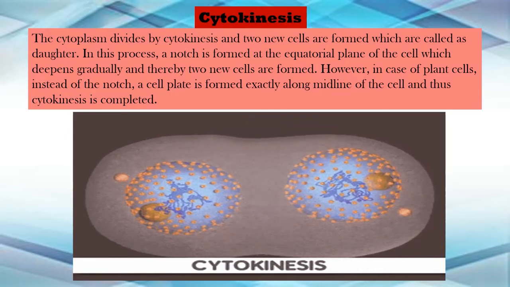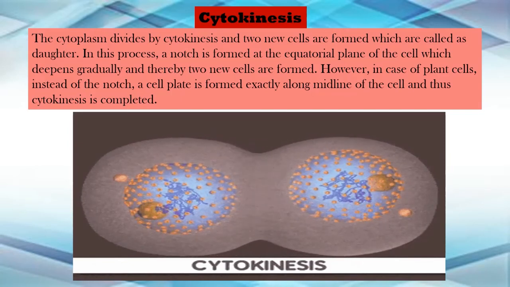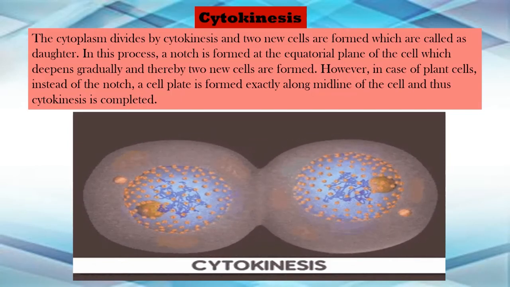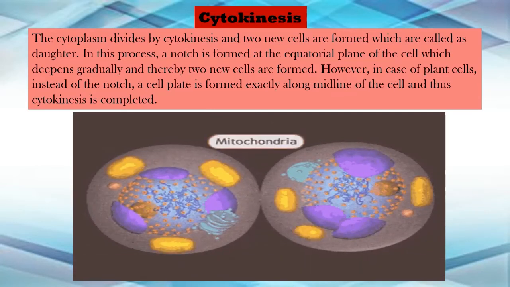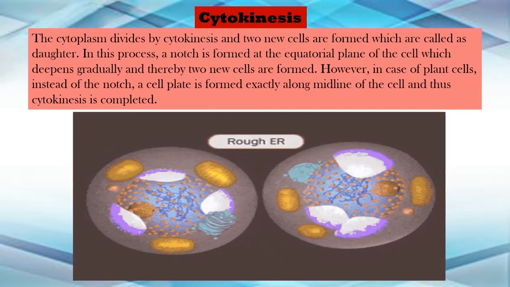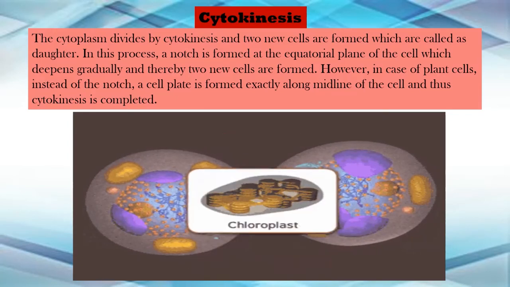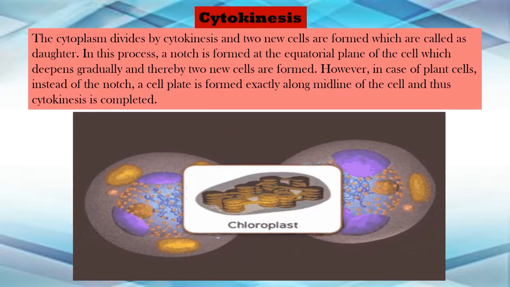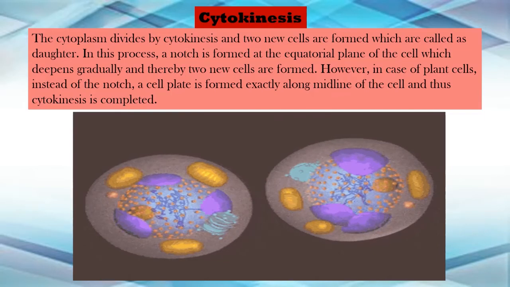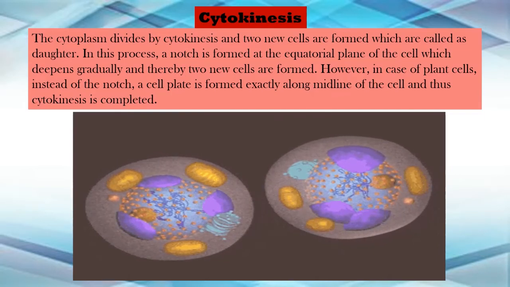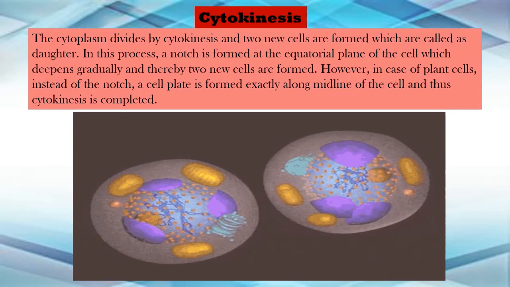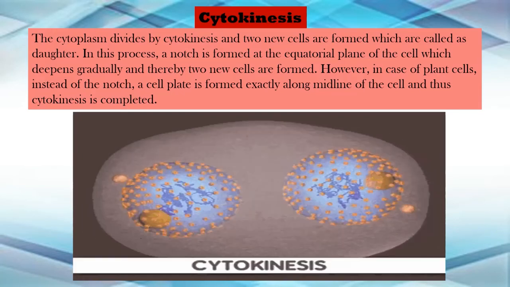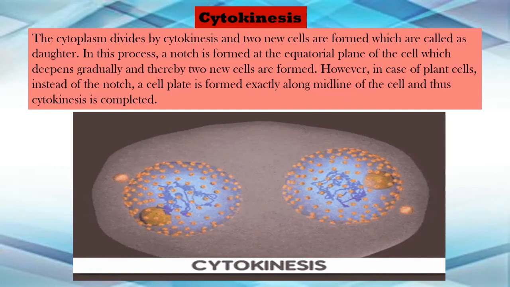You can see how at the two ends the nuclear membrane is formed and there is RNA inside it. Along with this, now mitochondria is divided, Golgi body is divided, endoplasmic reticulum is divided, and in the plants even chloroplasts have divided. Okay, and now you have two cells present with you from one cell, that is because of mitosis. Okay, so I hope it is a very interesting process that you have understood.